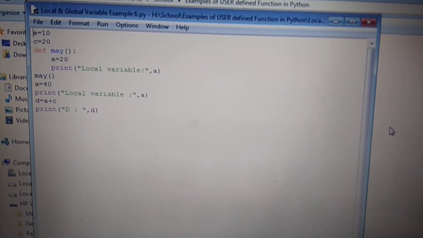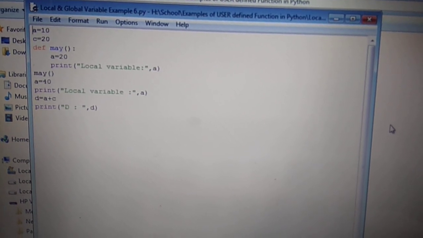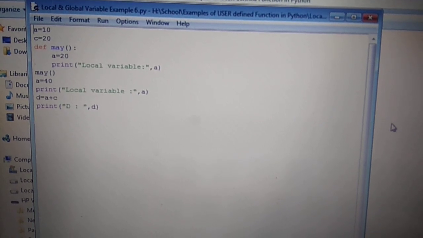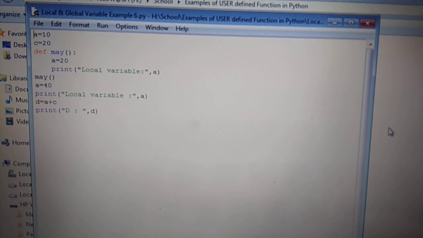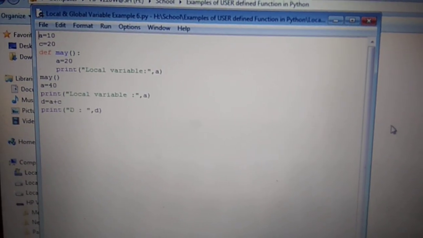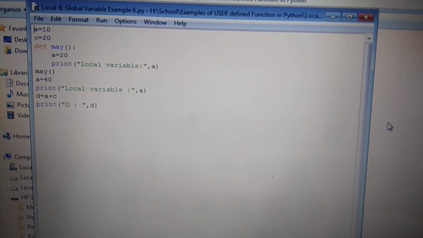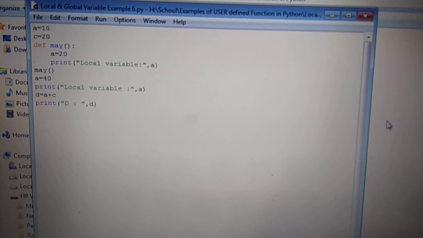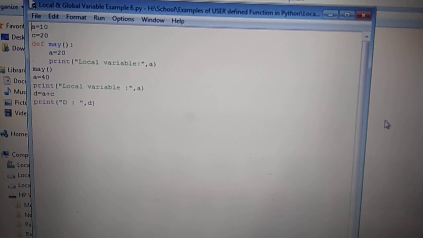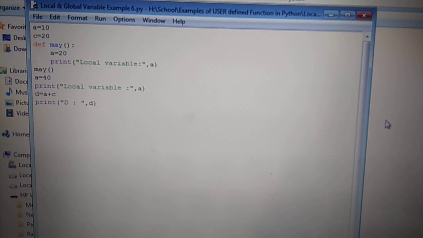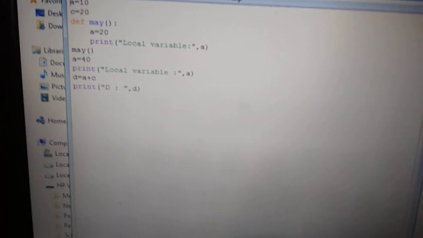Here we understand the last example of local and global variable. A equals to 10, c equals to 20. After it, defining a function named may, in which a equals to 20, and print local variable value of a. Local value of a should be 20. After that, we call function may. After that, a equals to 40 as a local variable. Print the local variable, the value of a.